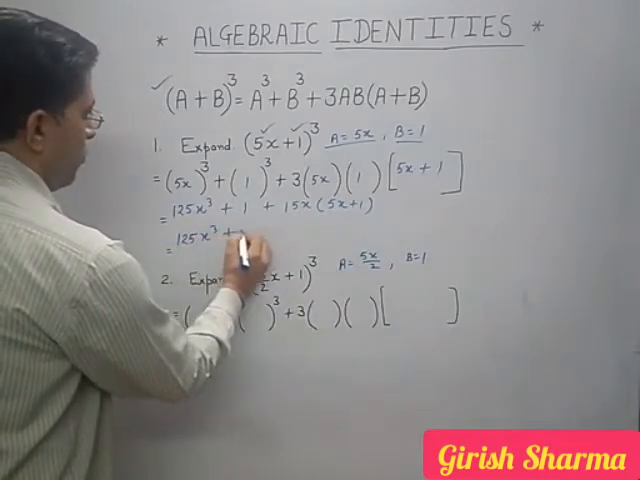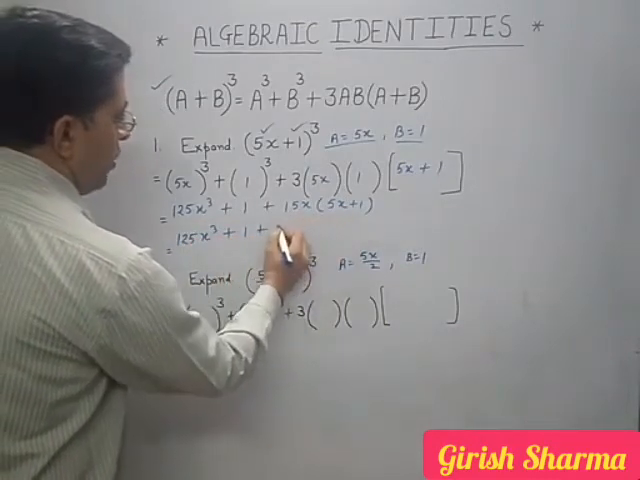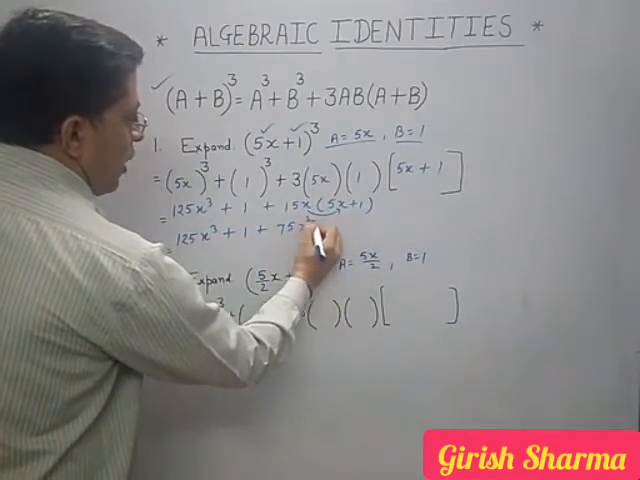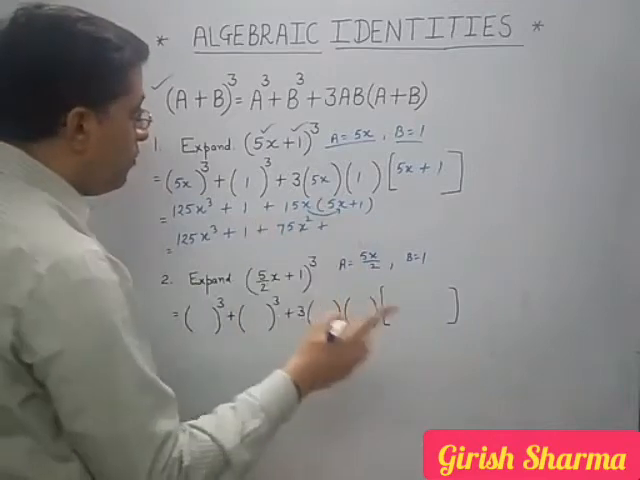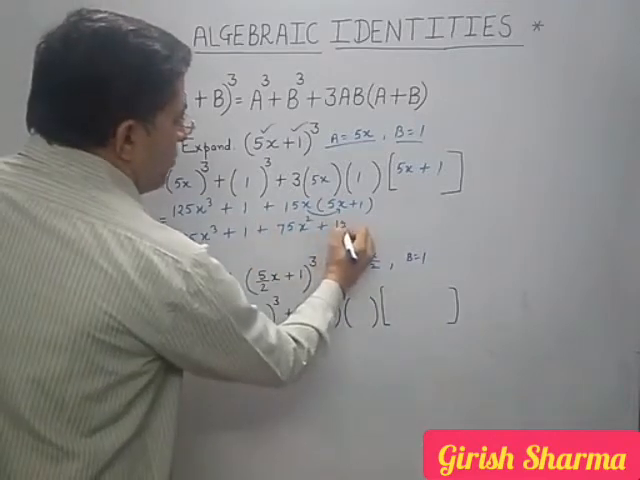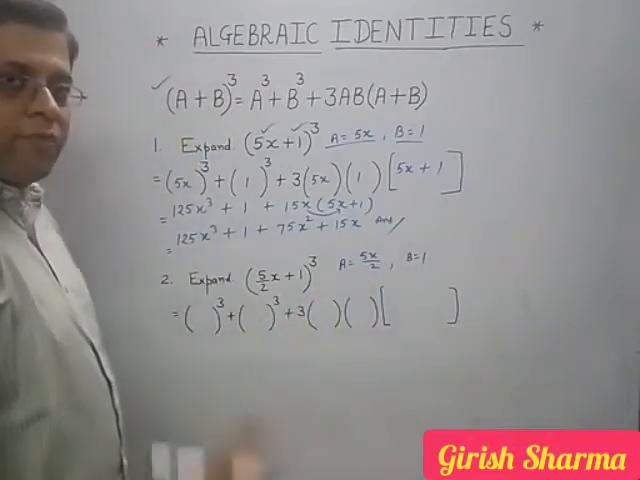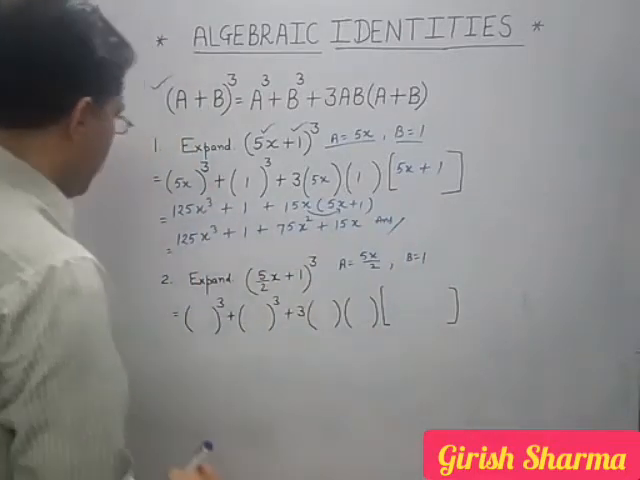Now last step: 125x³ plus 1, 15 5s are 75, and x into x is x squared. Don't forget, do it very carefully. And this is your 15x, this is your answer. Getting? Now come to the second question.